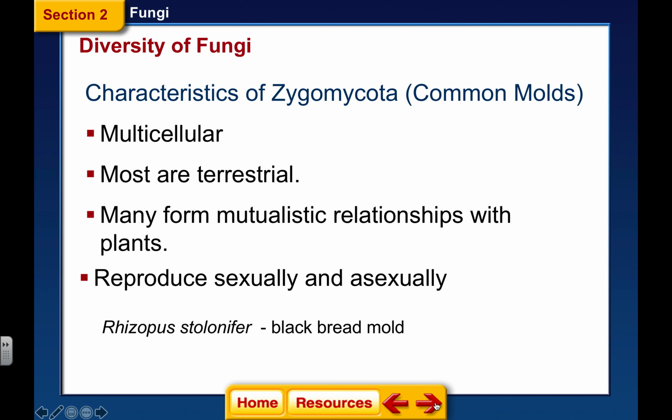If the conditions are not favorable, then they're not going to reproduce asexually, they reproduce sexually. And that means they're going to have haploid mycelia, produce spores that are going to have to go through meiosis and join. Now, when they do this, they usually form some sort of structure that is encased in a really hard covering. It's sort of like a seed that you buy in the packages, and it allows the spore that's inside to remain in there until conditions are favorable.